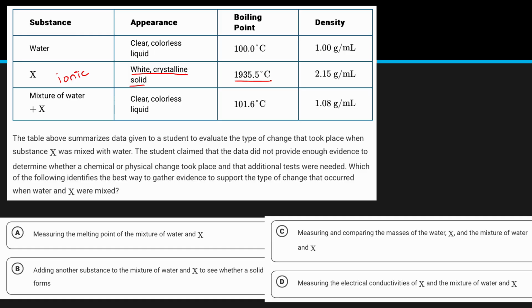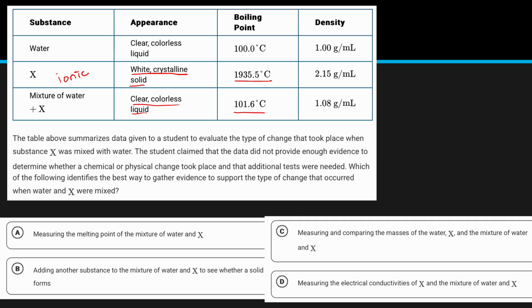Now, when X is dissolved in water, it's telling us that it turns to a clear, colorless liquid, which verifies that this is most likely an ionic solid that is soluble in water. So when you put that ionic solid in water, it dissolved and turned into a clear, colorless liquid with a higher boiling point than before when it was just water. So because this is just dissolving an ionic solid in water, this is most likely a physical change.